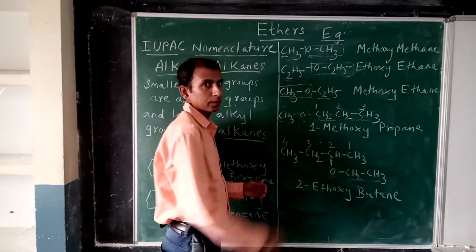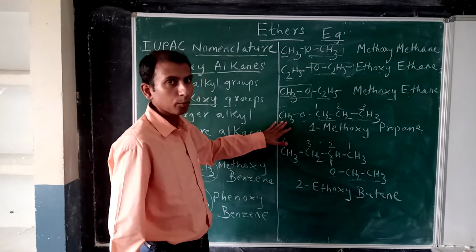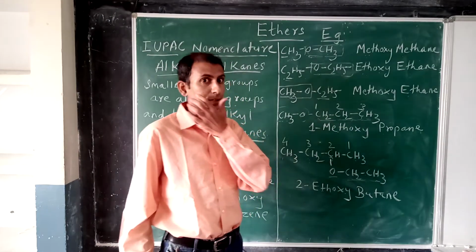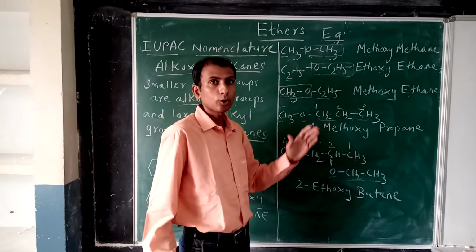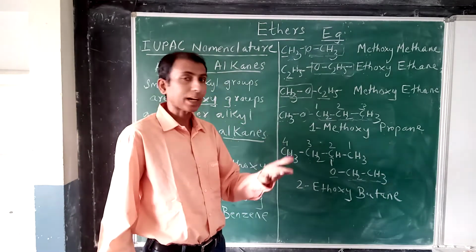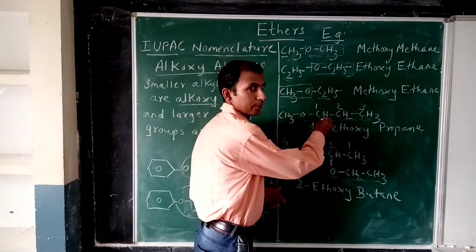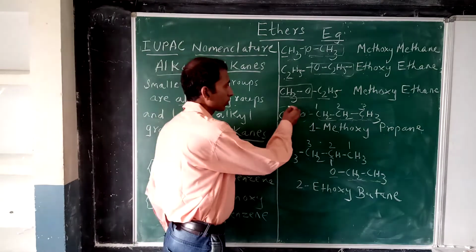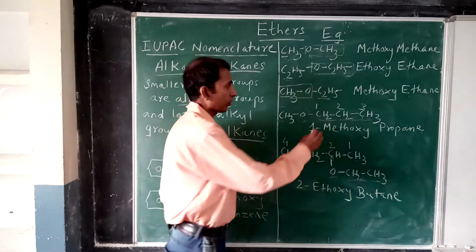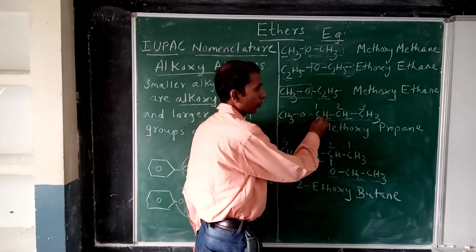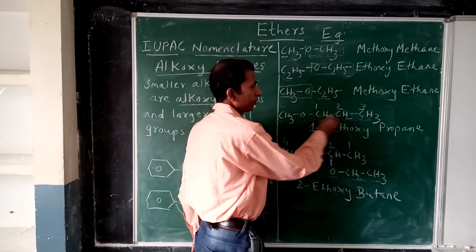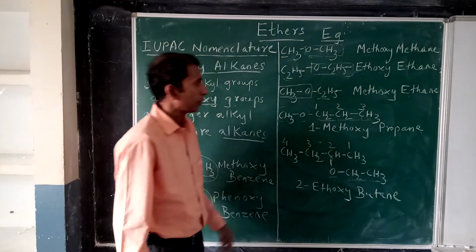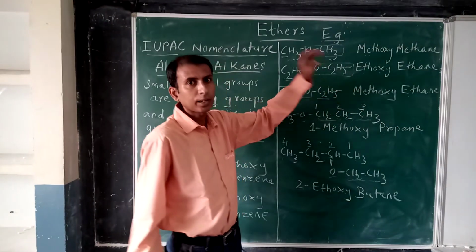Now here the next example. Smaller alkyl group attached to oxygen is methyl. Larger alkyl group contains 3 carbon atoms. Whenever the larger alkyl group contains 3 or more carbon atoms, then we start numbering the carbon atoms of the larger alkyl group in such a way that the alkoxy group should get the lowest number. That's why we start numbering the carbon atoms for the larger alkyl group here from this side, 1, 2 and 3. First position methoxy group. So 1-methoxypropane. Propane because the larger alkyl group contains 3 carbon atoms.